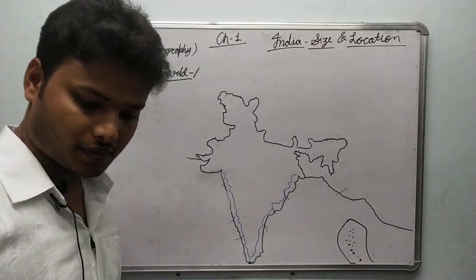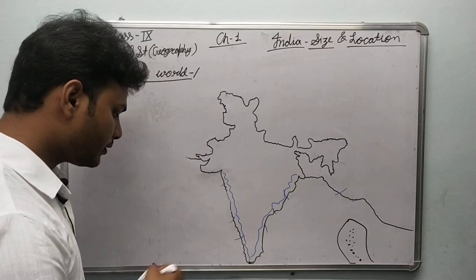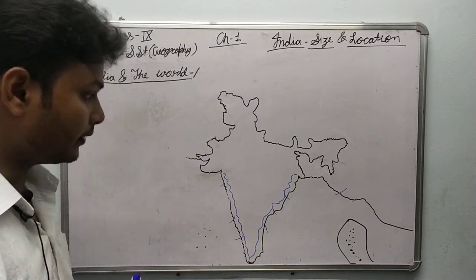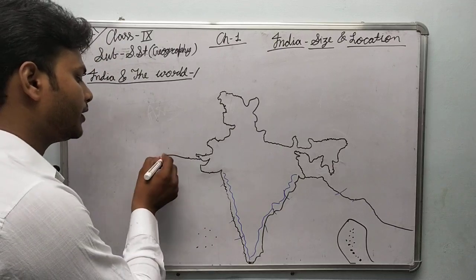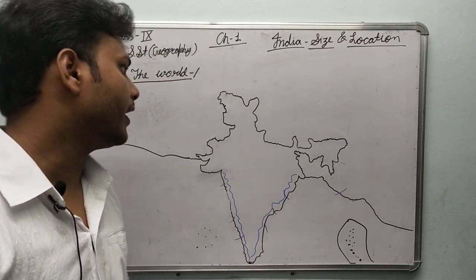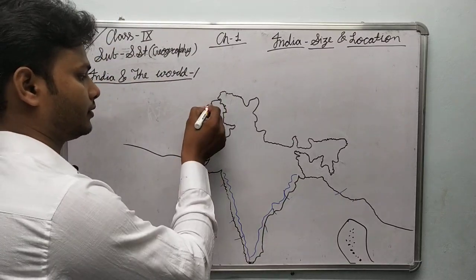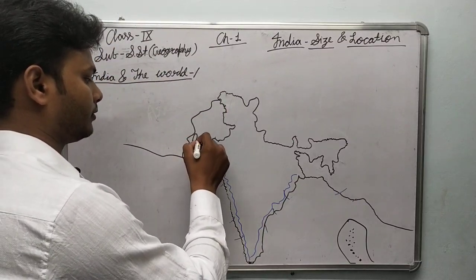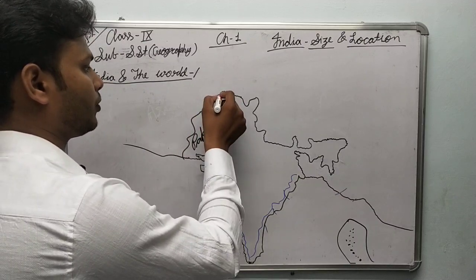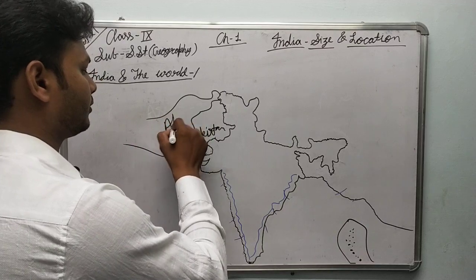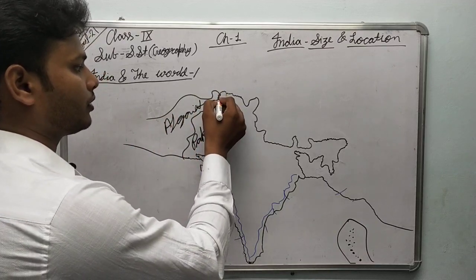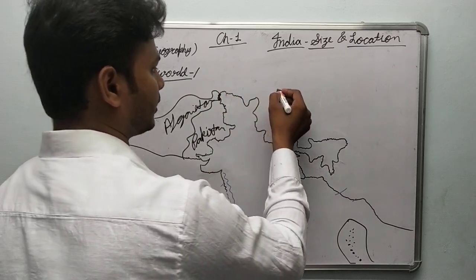Okay, for discussing the neighbor countries of India, this is Lakshadweep. Fine. I have already discussed in the previous class when we were discussing the size and location of India. I have told you that here is Pakistan. After that a small portion of Afghanistan, a small border of Afghanistan is also here, and then here is China,